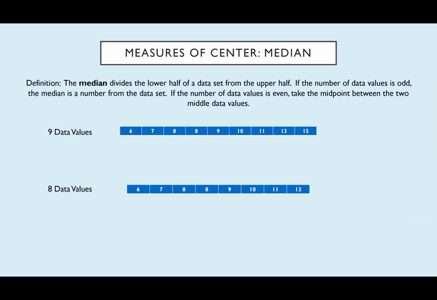So next we're going to revisit median. I know we've talked about this so much already, but I just want to review it because it's going to come up later in a more challenging example. So again, median divides the lower half of the data from the upper half. When we have an odd number of data values, the median will be one of the data values given. It's going to be the one right in the center. It's like the middle child.